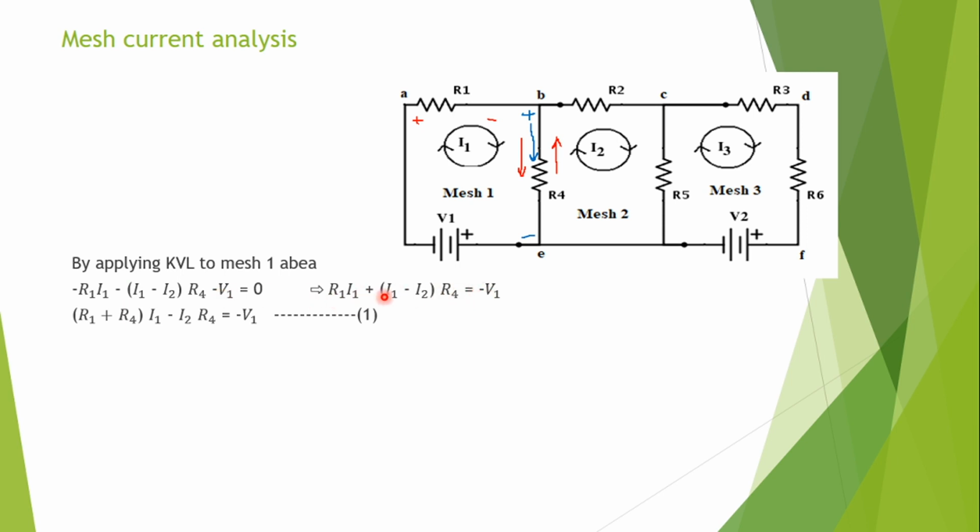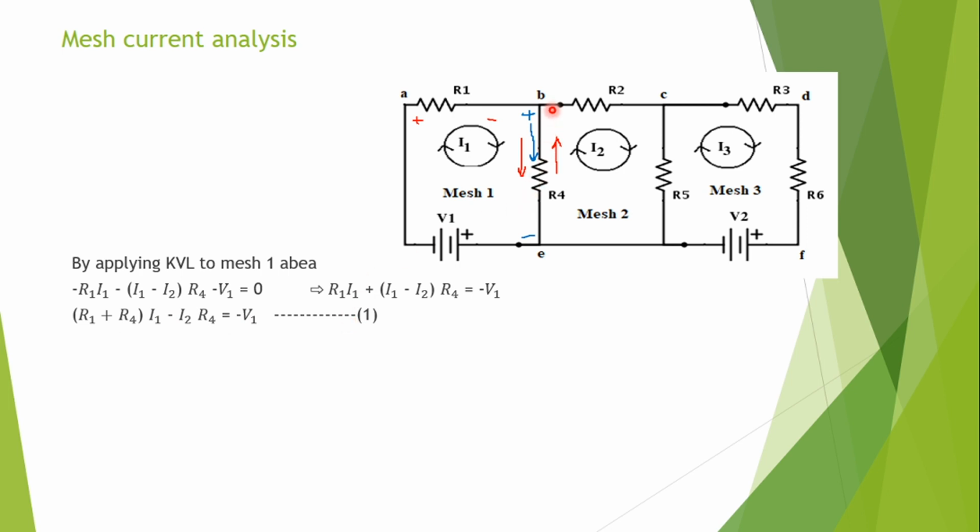So I will rearrange in terms of the coefficients of I1 and I2. So R1 plus R4 into I1 minus I2 R4 equal to minus V1. Here R1, R4, V1 are the known values, and I1 and I2 are two unknowns. This I will consider as equation 1.